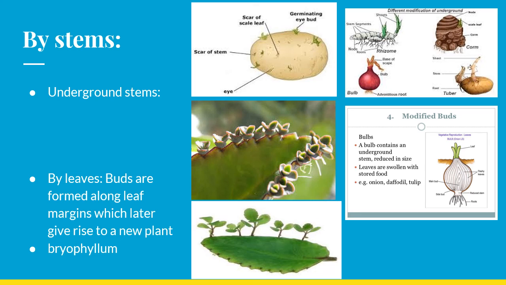And next part is by leaves. Buds are formed along the leaf margins, which later give rise to a new plant. So here you can see the picture of a bryophyllum leaf, which shows how the buds are formed on the margins of the leaf, and when it falls on a suitable soil or substratum, it develops into a new plant.